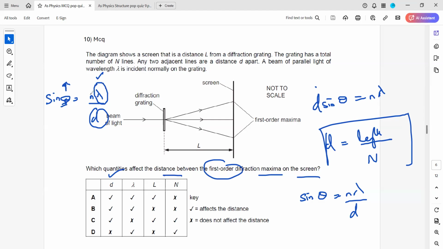Then we have the order of the image. N is the order of the image, which is 1. L is the spacing. For example, if the screen is placed closer, if you reduce it, you can clearly see the value of x is changing. Like this is x. This will be x. This will also be x. Is it clear till this point?